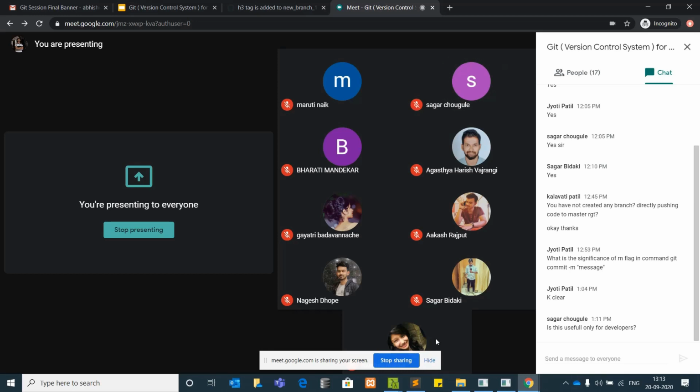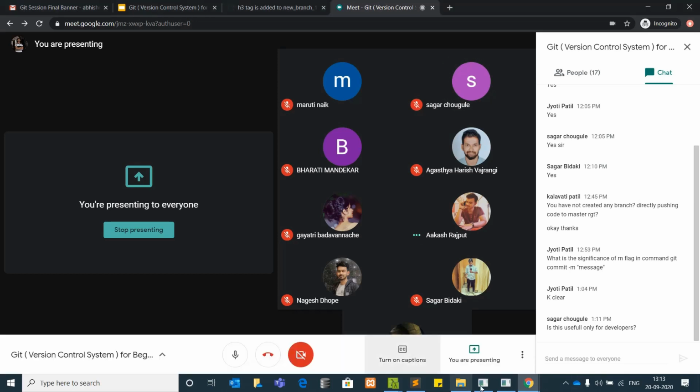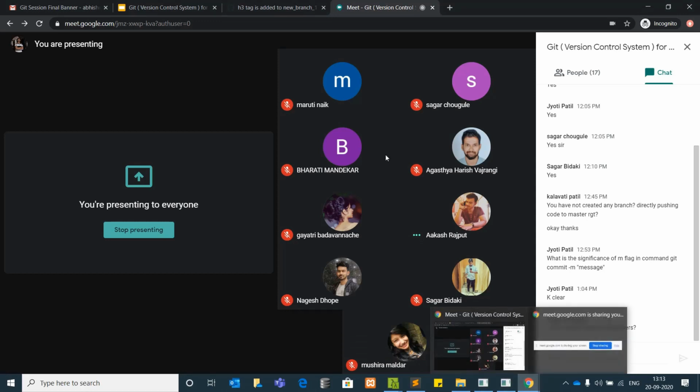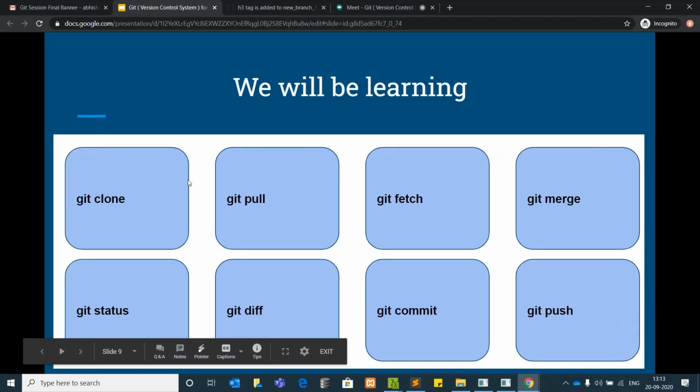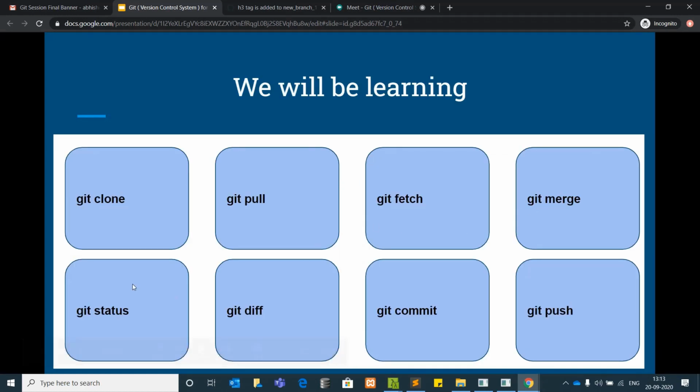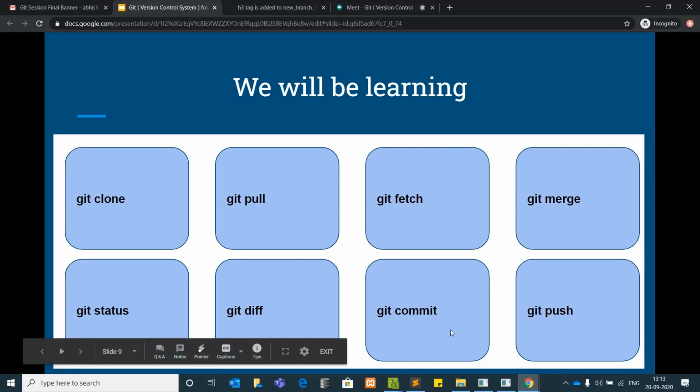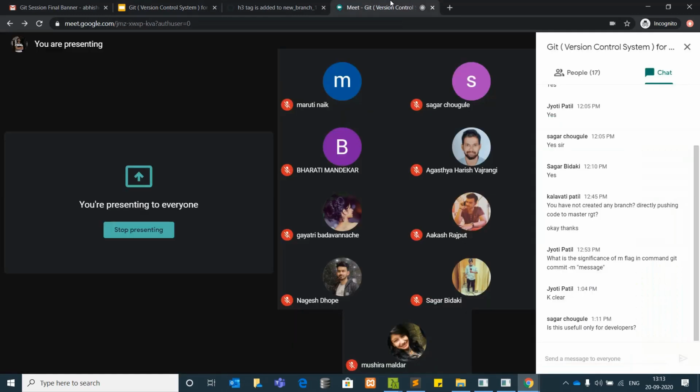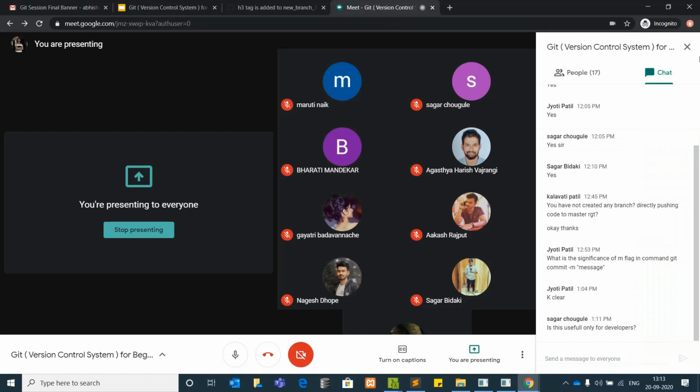Any questions? Am I clear till here? We are almost done with it. Let me see. We were supposed to discuss these points. Git clone, pull, fetch, merge. Everything is discussed. Status, diff, commit, and push. In this basic class, we were supposed to discuss only this. Apart from this, if you still have doubts, you can go ahead and ask.